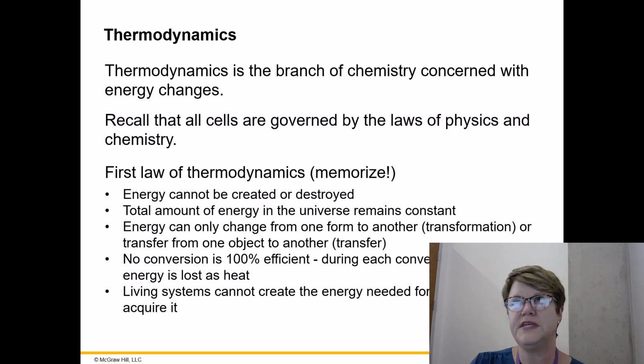Sometimes when we're speaking or when we express something in biology, we may accidentally say it in a way that sort of violates this rule. We don't want to say that energy is created or destroyed. Energy can only be transferred or transformed. Transformation means changing form from one form to the other, for example, from kinetic to potential or from potential to kinetic. Transfer is going from one physical object to another.